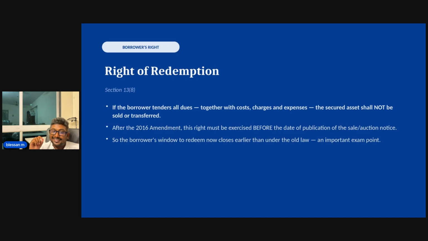But once the sale notice is published, then your right of redemption is virtually lost. So be very careful about that. This is a most often asked question. This can be tested in an MCQ, that the right of redemption of a borrower, or the right of redemption of the mortgagor, which means the mortgagor's right to redeem his property, is lost once the sale notice is published. So this is a very important thing.